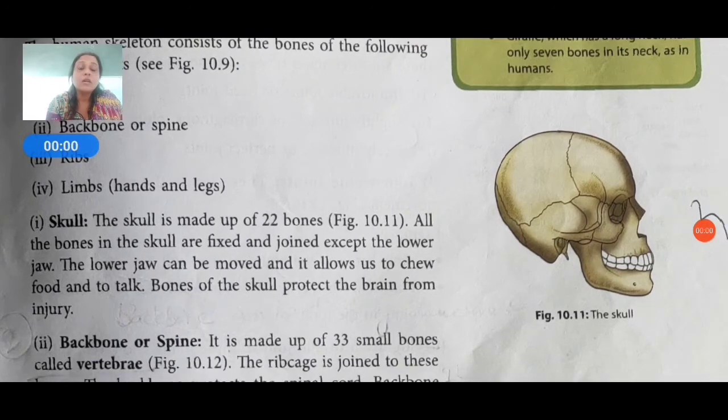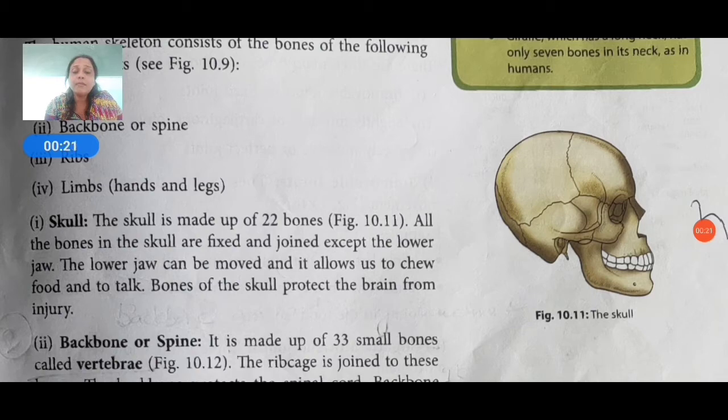Skull. The skull is made up of 22 bones. How many bones? 22 bones. All the bones in the skull are fixed and joined except the lower jaw. The lower jaw can be moved and it allows us to chew and to talk.